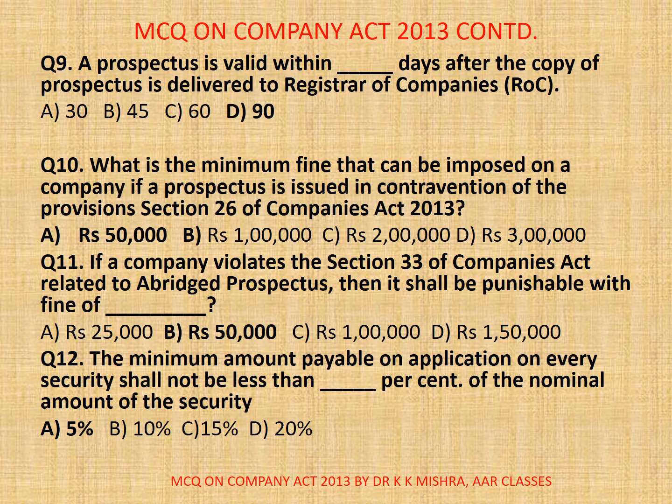Now, question number 11. If a company violates Section 33 of Companies Act related to abridged prospectus, then it shall be punishable with a fine of dash. A. Rupees 25,000, B. Rupees 50,000, C. Rupees 1 lakh, D. Rupees 1 lakh 50,000. Correct option is B. Rupees 50,000. If a company violates the provisions of Section 33 of Companies Act 2013, it shall be punishable with a fine of 50,000 rupees for each default. Question number 12.